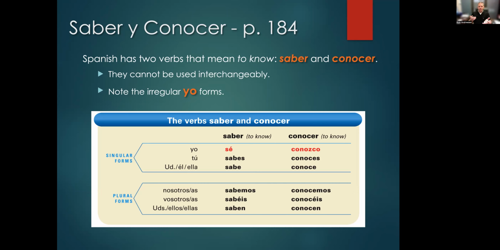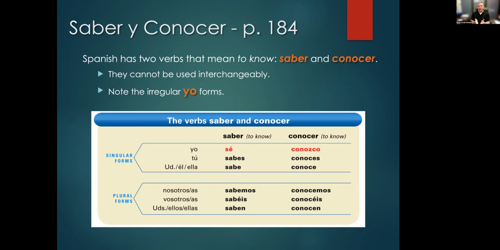So here we have an example, saber, its conjugations. In the yo form, it's sé, with an accent on the e. Now you'll note there is another word, se, without an accent, that is a completely different word. For example, in "¿Cómo se llama usted?", that word se is a reflexive pronoun. The verb saber, that verb for "I know," has to have an accent on it.